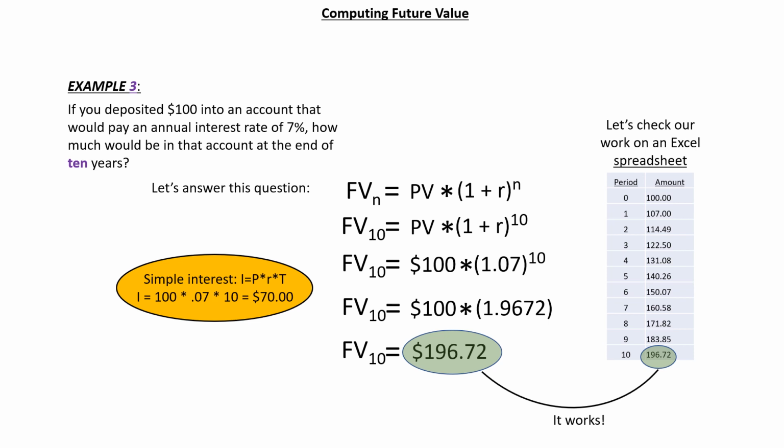Using the simple interest formula, we can see that only $70 would have been added to the account, making the total value of the account $170.